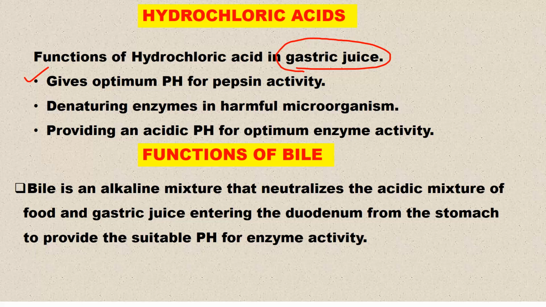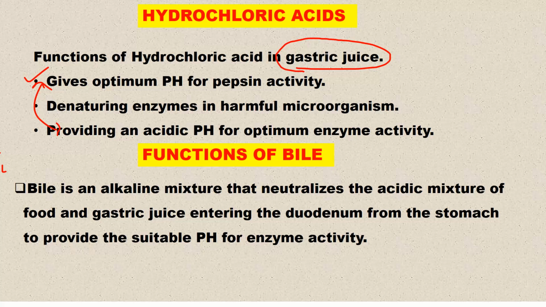It also denatures enzymes in harmful microorganisms, destroying germs that might have been ingested together with the food. Then it also provides the acidic pH for optimum enzyme activity. I think this one is just the same as the earlier one. All right, these are the functions of hydrochloric acid.